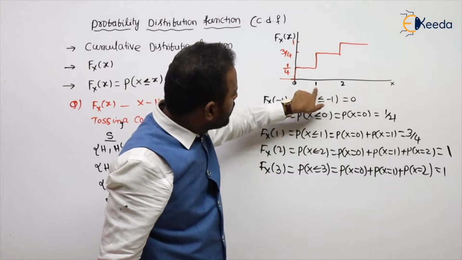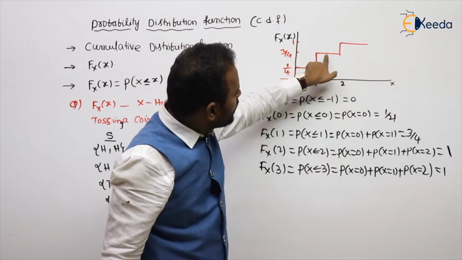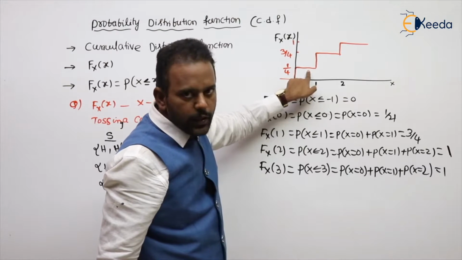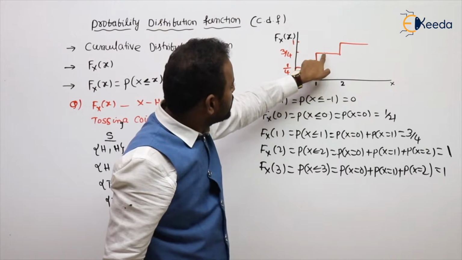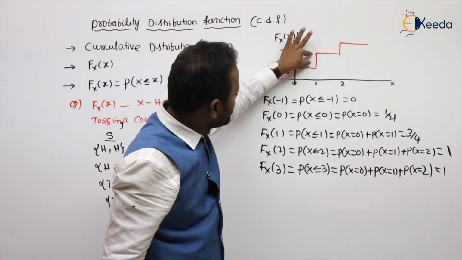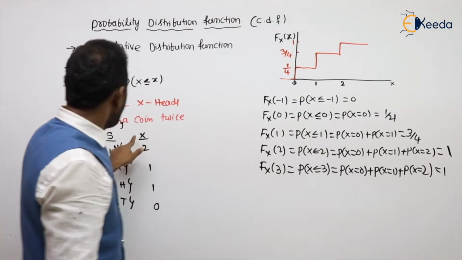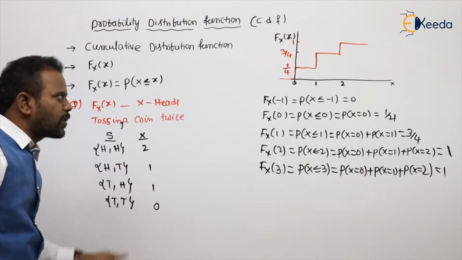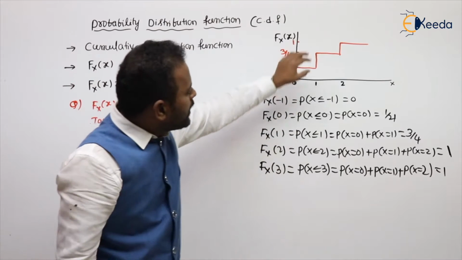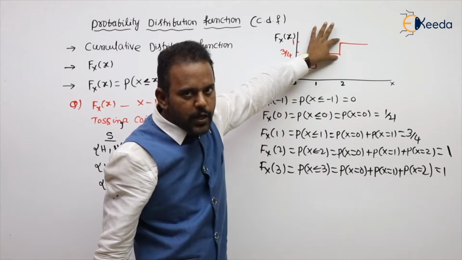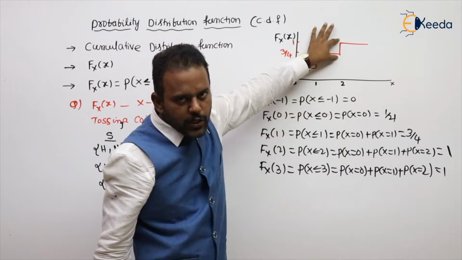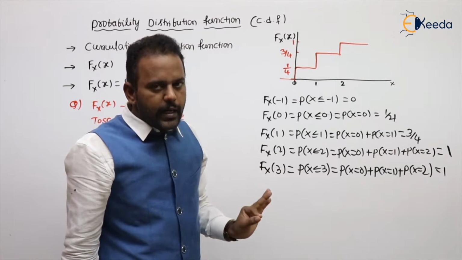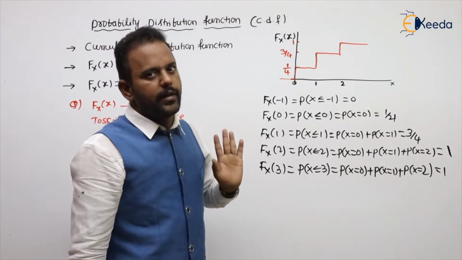Where is the sudden change at 1? How much is the sudden change? Final value minus initial value: 3 by 4 minus 1 by 4 is 1 by 2. So the probability of this random variable x becoming 1 is 1 by 2, because 2 chances out of 4. What is the sudden change at 2? 1 minus 3 by 4 is 1 by 4, so the probability at x equal to 2 is 1 by 4. The sudden change amount indicates the probability value at that instant.